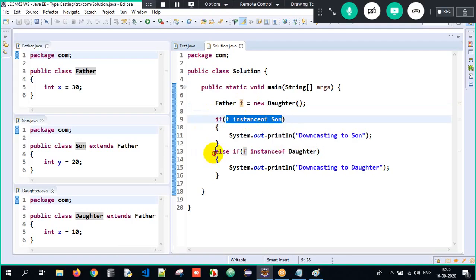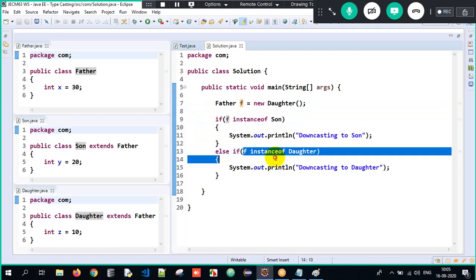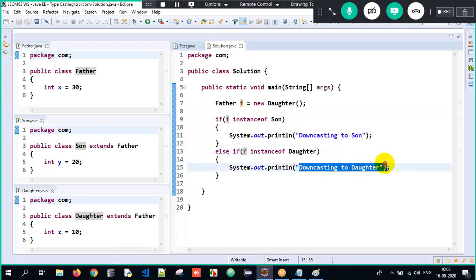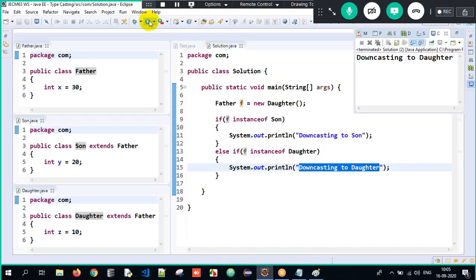No, else if. F is the daughter object. Is the daughter object having the properties of daughter? True. Downcasting to daughter. So we make use of instanceof in order to check if an object is an instance of, is it having the properties of a specific class or not?